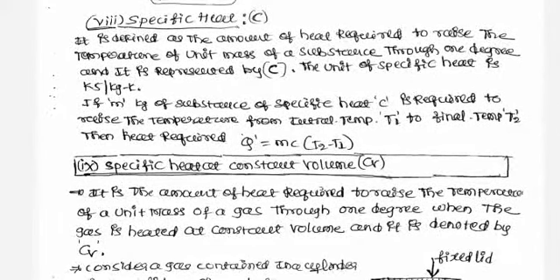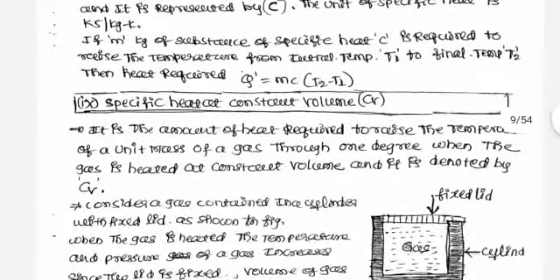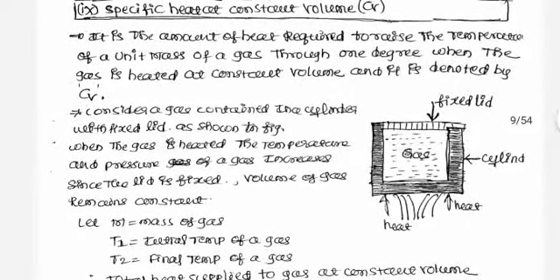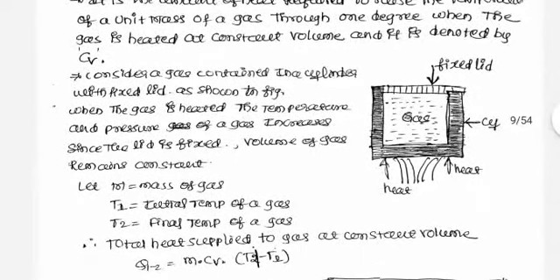Specific heat at constant volume is the amount of heat required to raise the temperature of a unit mass of a gas or substance through 1 degree when the gas is heated at constant volume, and it is represented by Cv. As an example, we can consider a gas in a cylinder with a fixed lid. When we heat the gas, the inside pressure of the gas increases and the volume remains constant, because as the lid is fixed there is no change in the volume.